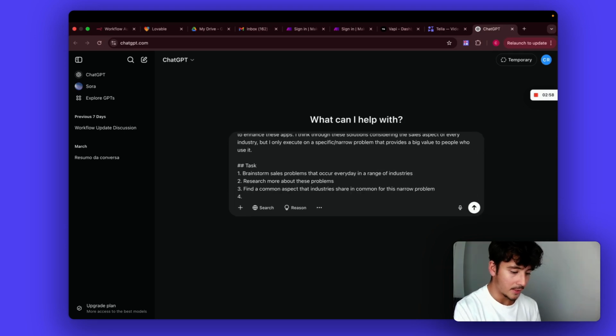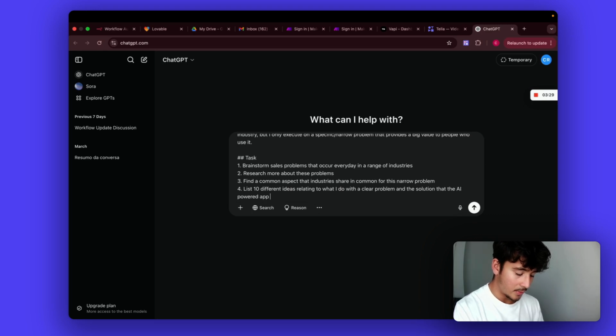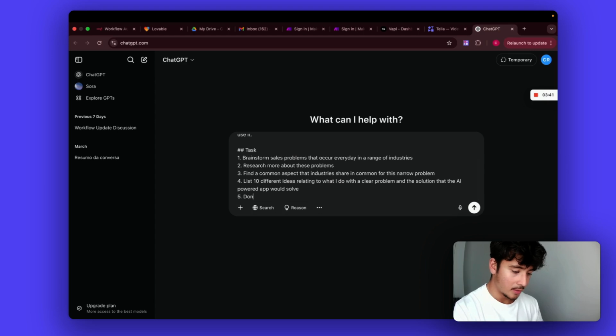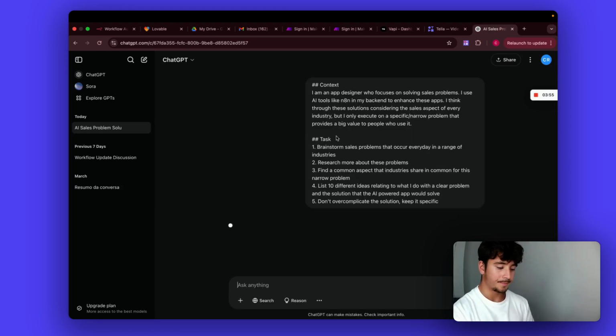and then we're going to tell it to list 10 different ideas relating to what I do, the problem, and the solution that the AI-powered app would solve. Do you need anything else? Don't think so. Let's see what it comes up with. I also don't want this to be too complicated, so just say don't overcomplicate the solution. Keep it specific. Make that very clear. Cool.